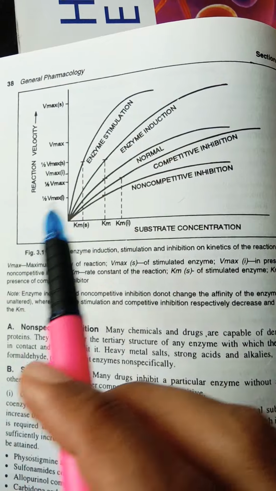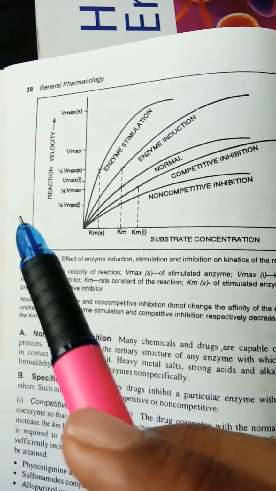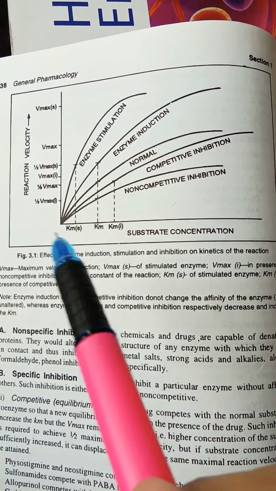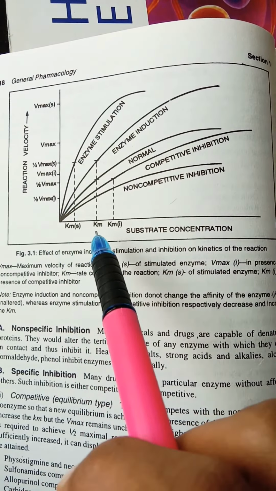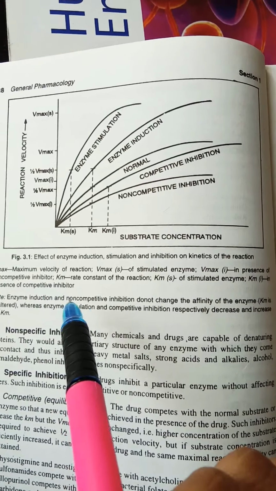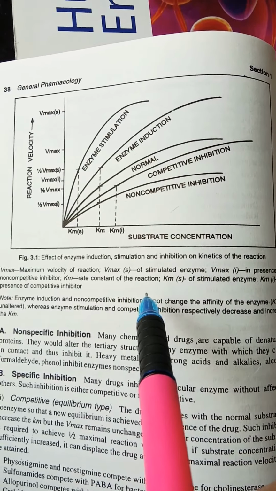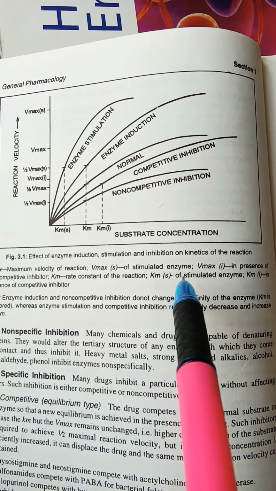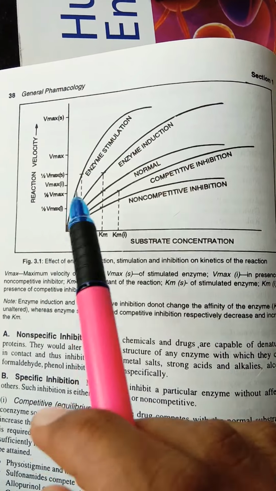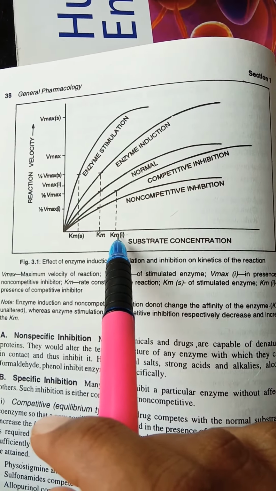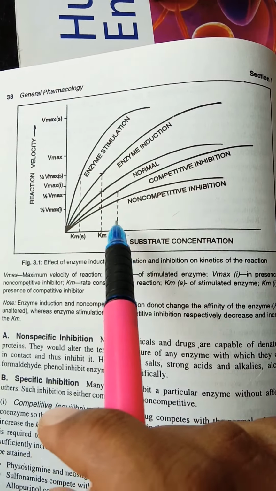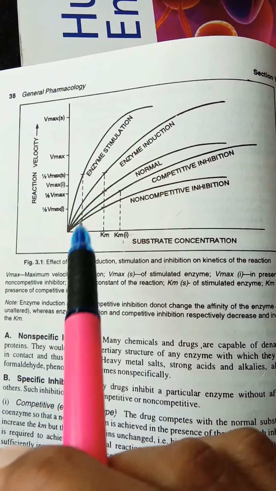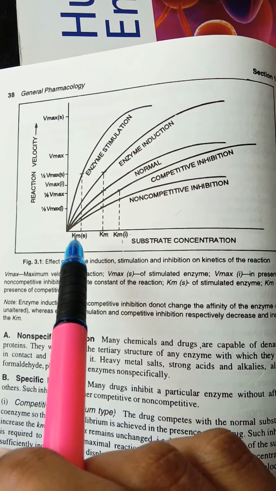So if you check out this graph, we can understand Km, Vmax, etc. This is the reaction velocity, this is the substrate concentration, and here you can see the different Kms. Km means the rate constant of the reaction, and KmS means stimulated enzyme. I means in presence of competitive inhibitor. So you can see in presence of competitive inhibitor how the KmS increases, and Km means the rate constant of the reaction, KmS means stimulated.